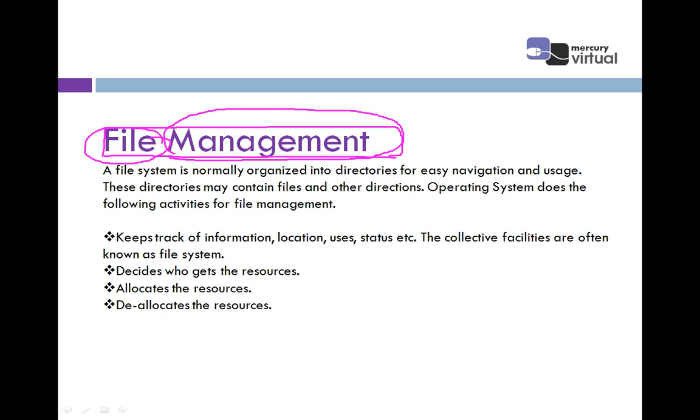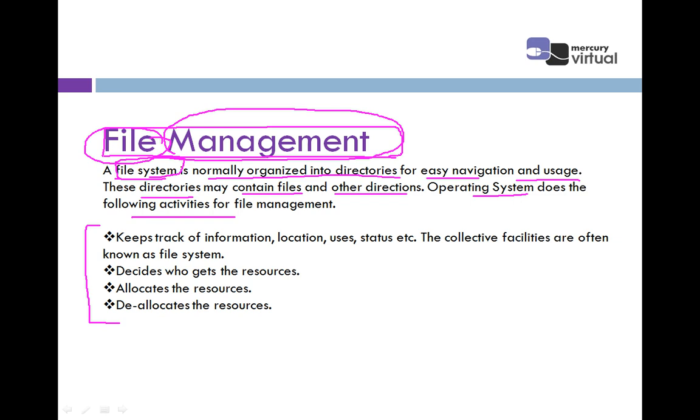Clear? Now, the definition says a file system is normally organized into directories for easy navigation and usage. File system means where we can put the records. These directories may contain files and other directories. The operating system does the following tasks for file management. These are 4 activities which are performed by file management.